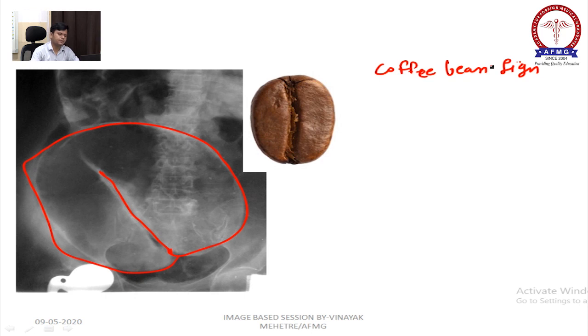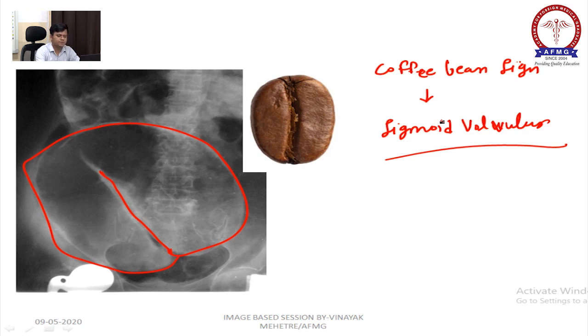Coffee bean sign. It is seen in sigmoid volvulus.